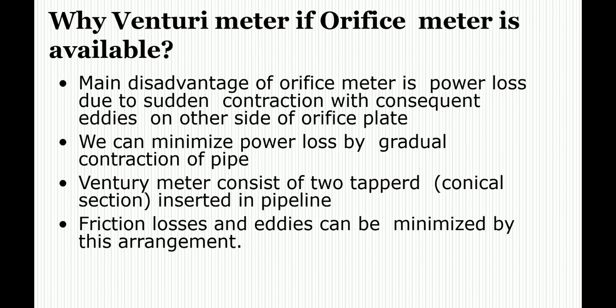Now, why do we prefer the Venturi meter over the orifice meter? The main disadvantage of the orifice meter is that power losses are more due to the sudden contraction with consequent eddies on the other side of the orifice plate. We can minimize the power loss by gradual contraction of the pipe. So the Venturi meter consists of two tapered or conical sections inserted in the pipeline. Frictional losses and eddies can be minimized by this arrangement.